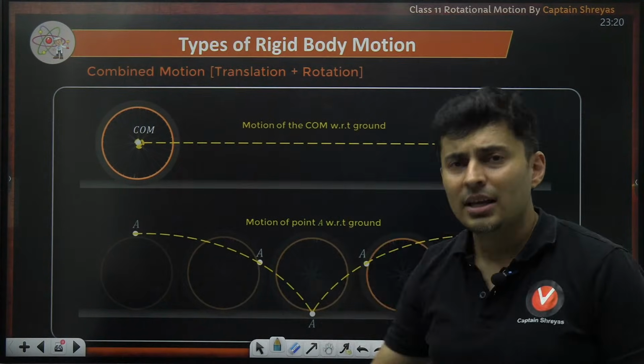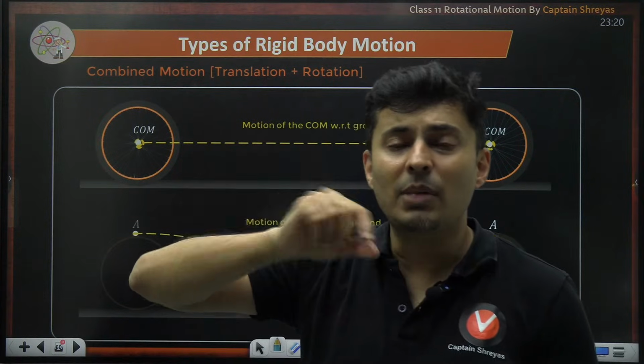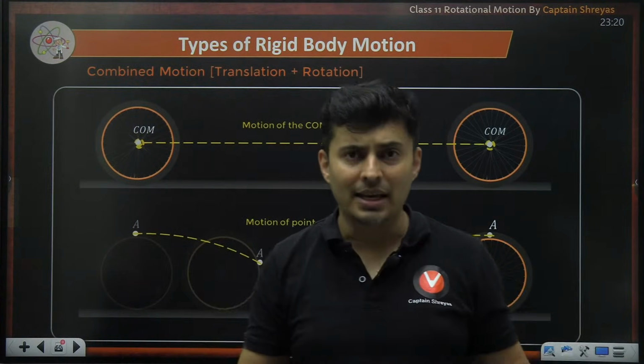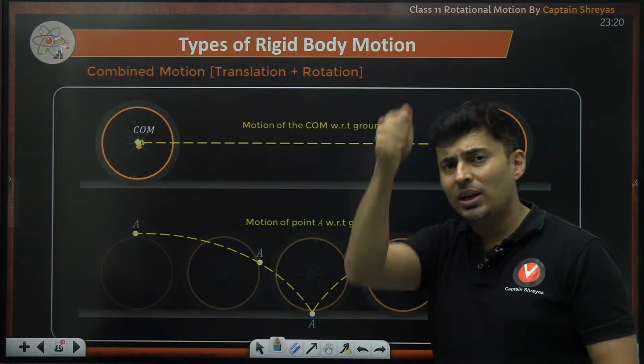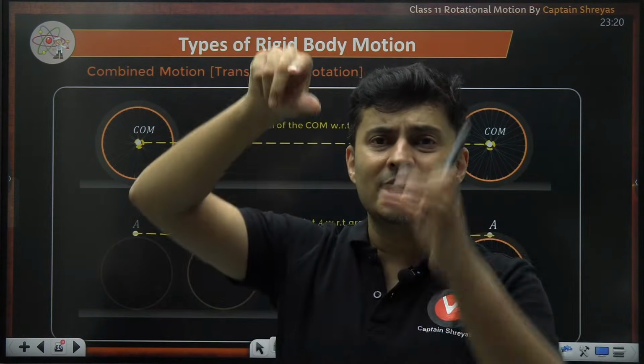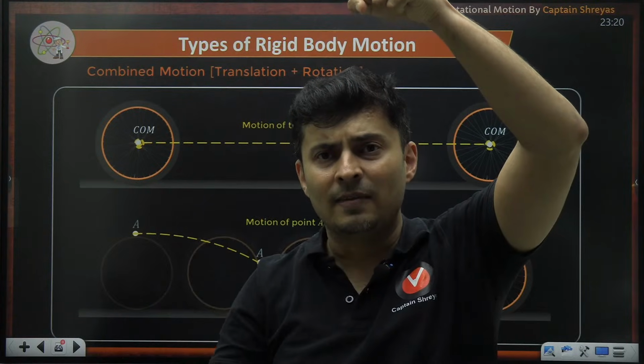You take a ball and you roll it on a sphere. You take a marble, let it fall. You take the wheels of a car or a bike, or you take a roller paint, or you take any yo-yo which is unwinding itself on a thread.